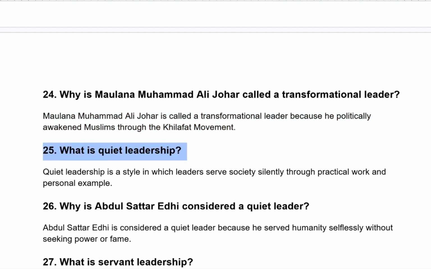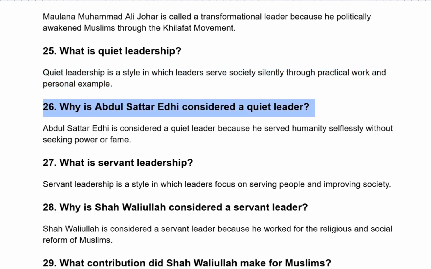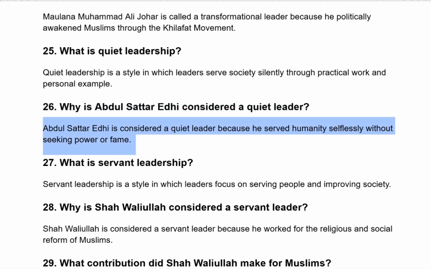What is quiet leadership? Quiet leadership is a style in which leaders serve society silently through practical work and personal example. Why is Abdul Sattar Edhi considered a quiet leader? Abdul Sattar Edhi is considered a quiet leader because he served humanity selflessly without seeking power or fame.